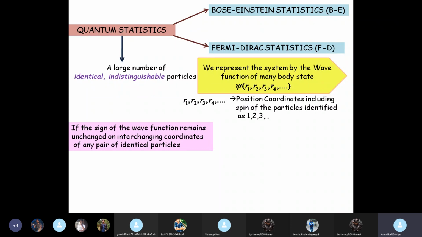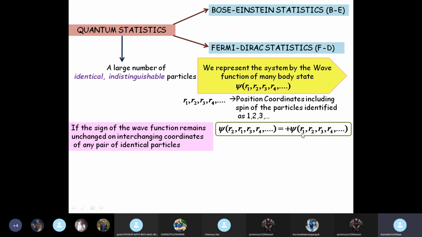Electrons, many electrons in a particular system, all of them have the same charge, same spin. How will you identify them? So here this was my original wave function psi of r1, r2, r3, etc. What have I done?